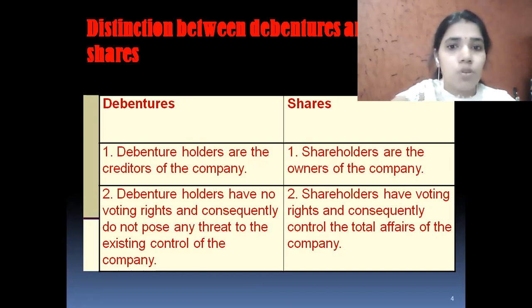Debenture holders have no voting right and consequently do not pose any threat to the existing control of the company. Means debenture holders are a kind of creditors. They do not have any kind of voting rights in the company, and they don't have any right to take decisions regarding control of the company, whereas shareholders have voting rights and consequently control the total affairs of the company. Some shareholders, like equity shareholders, have complete rights and can take all the decisions regarding the control measures and total affairs of the company.